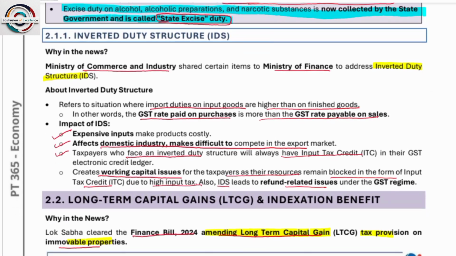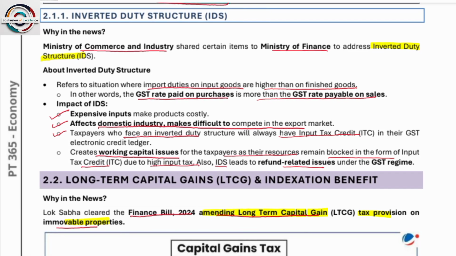Now what is inverted duty structure? Ministry of Commerce and Industry shared certain items to Ministry of Finance to address inverted duty structure. What is this? So who has raised this concern? Ministry of Commerce and Industry. So about inverted duty structure, it refers to a situation where import duties on input goods are higher than on finished goods.